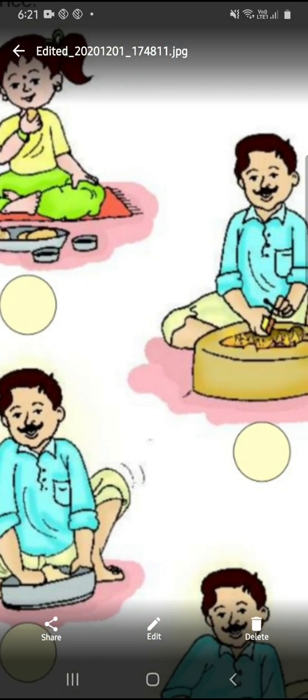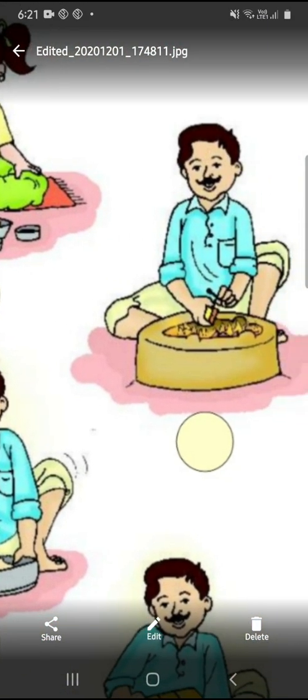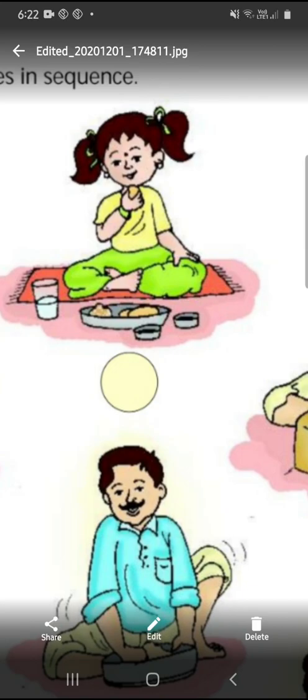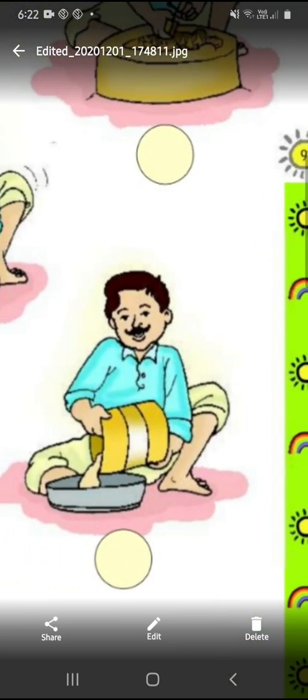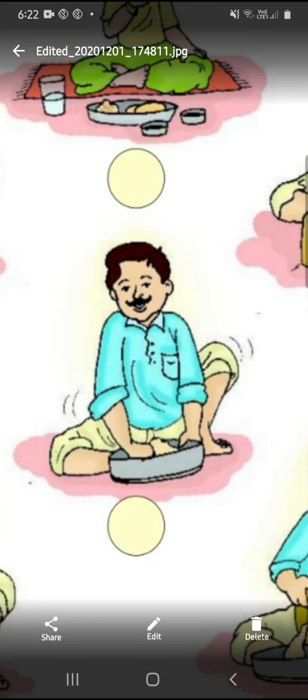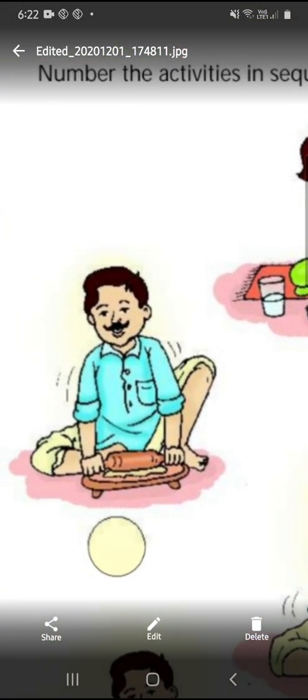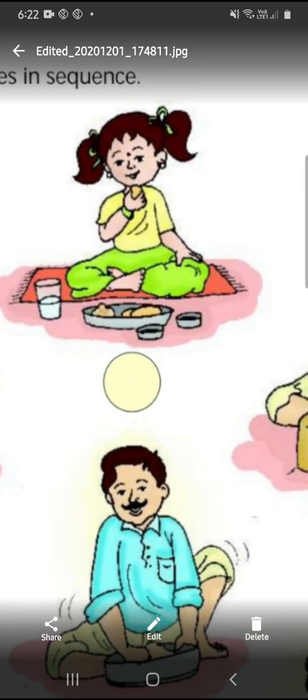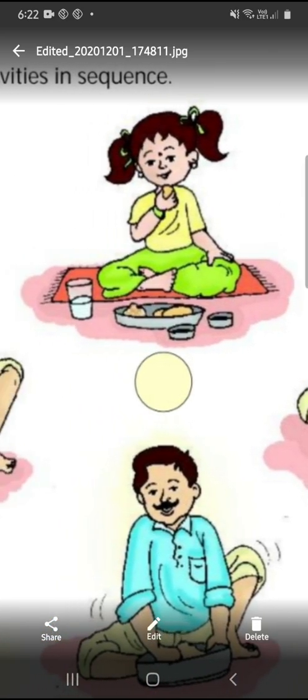The next one, we have to light the fire. We have to light the stove. ஸ்டவ் பற்ற வச்சா தானே நம்மளால் சப்பாத்தி சுட முடியும். We have to light up the stove. Now your chapati is ready to eat. So this is your last one, number 6. Okay, you have to put the numbers. So this is number 1, this is number 2, this is number 3, the next one number 4, and this is your number 5, and last is this. Okay, this is your number 6.